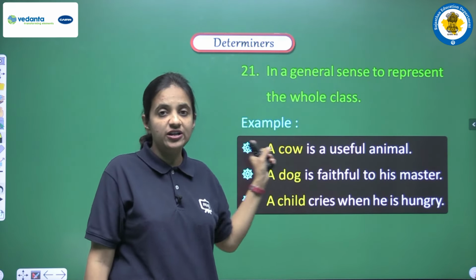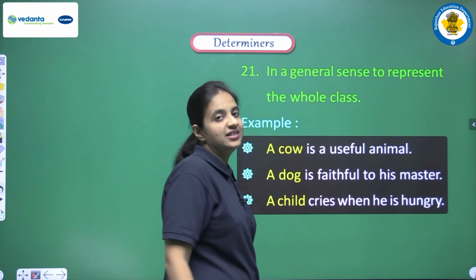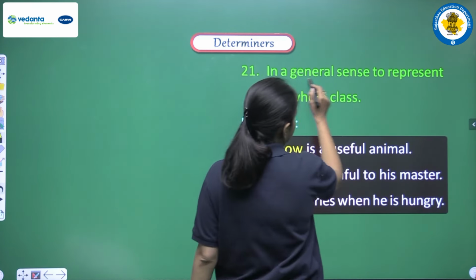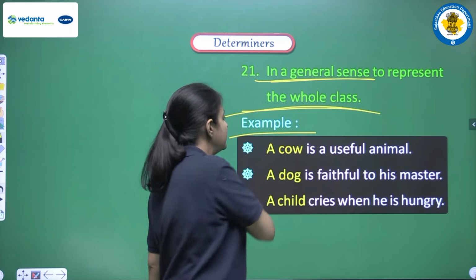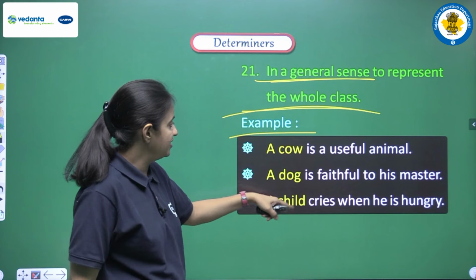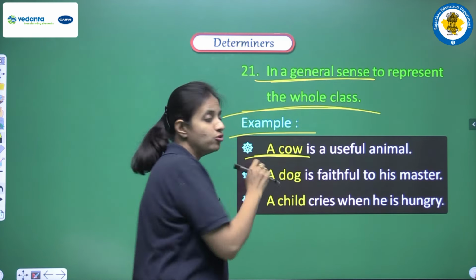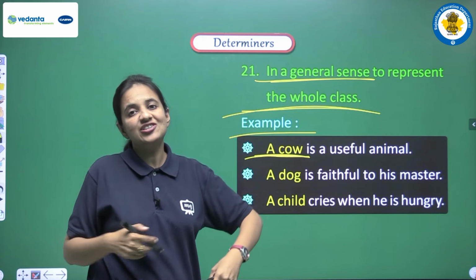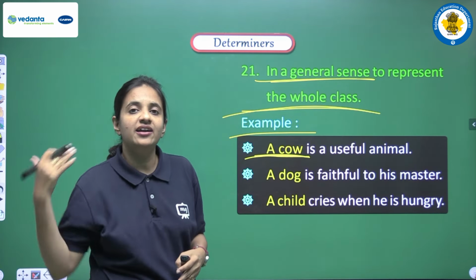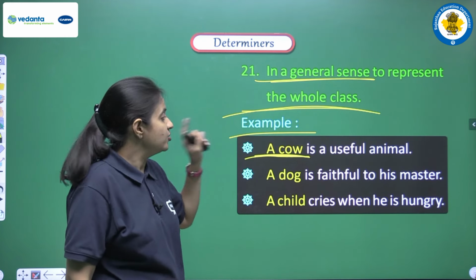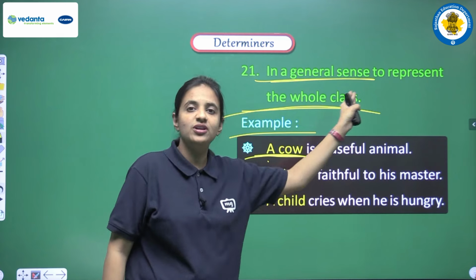Next thing is in a general sense, to represent the whole class. This is a very important use, so focus on this very carefully. We can use articles a and an in a very general sense when we are trying to represent the whole class. Let's see the examples. If we have the sentence a cow is a useful animal, in this sentence we are not talking about one cow only, we are saying a very general thing about the entire class of cows, right? So here we can use article a and make the sentence a cow is a useful animal.